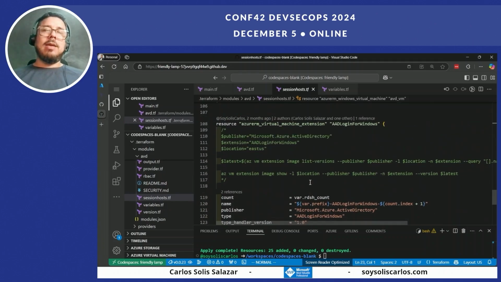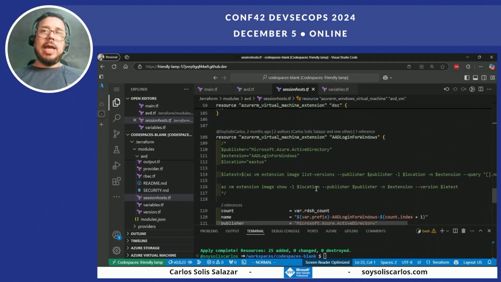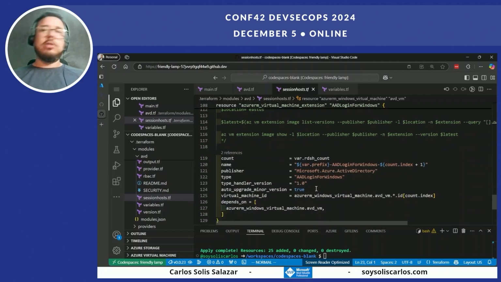And why is that? Because Azure Virtual Desktop will only work if we have Active Directory domain service authentication in the computer. So we have to join those computers to the domain, or if we are using Entra ID authentication. For my demo purposes, I don't create an Active Directory domain service, but I use the Entra ID authentication.